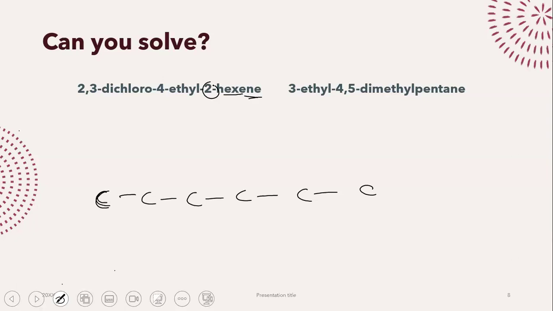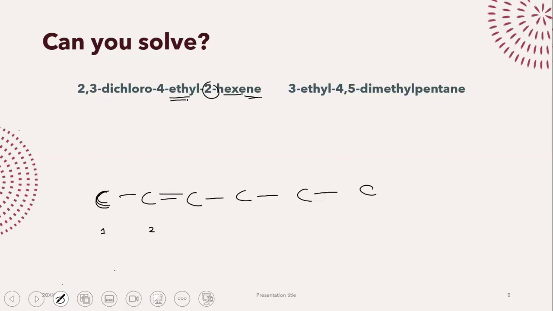Now, it's up to you guys. You can either choose the left side or the right side to count. Okay? I'm going to count from the left side. So this is carbon atom number 1 and this is 2. So this is where the double bond will be, on carbon atom number 2. Then we have an ethyl group. Ethyl group means that it has 2 carbon atoms, right?